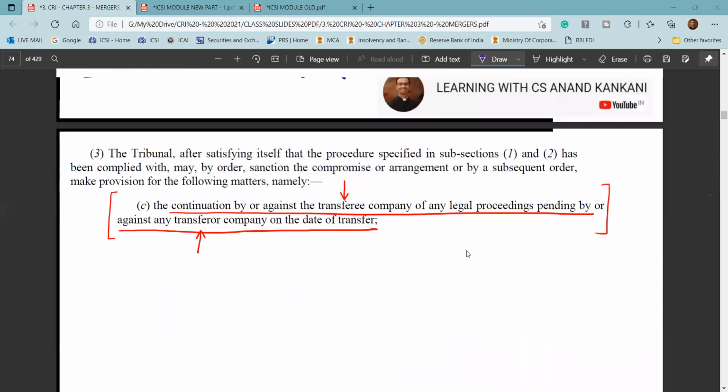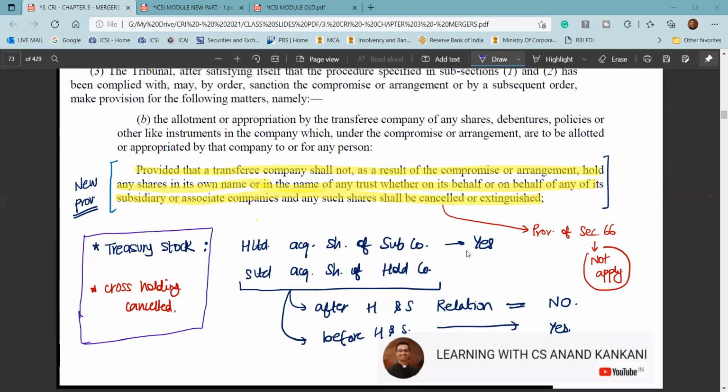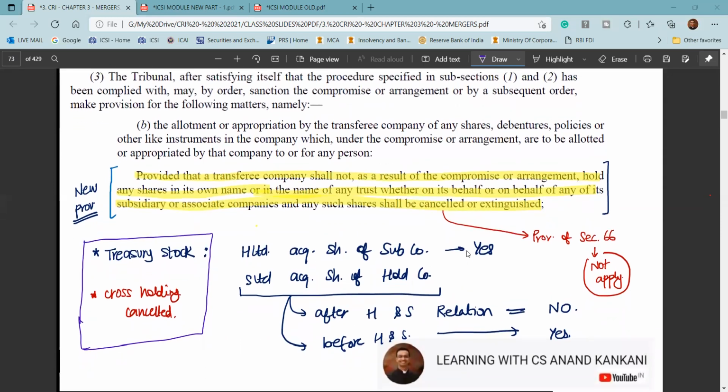I have not made an example here. I don't remember if I had made that in the blank slide, which I used to ask students to take a screenshot of. But what you can do is prepare this treasury stock example. If H Limited has acquired some shares of S Limited, and then S Limited is getting merged, you need not pay purchase consideration to yourself.